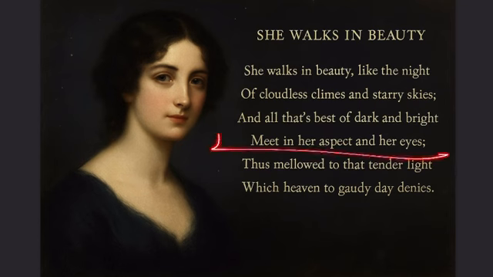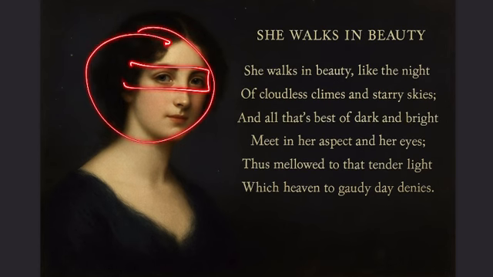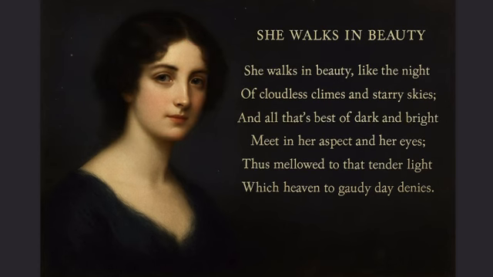Meet in her aspect and her eyes, which means these opposite qualities which the composer is talking about, darkness and brightness, are perfectly balanced in her face and in her eyes. Let's move to the next line.